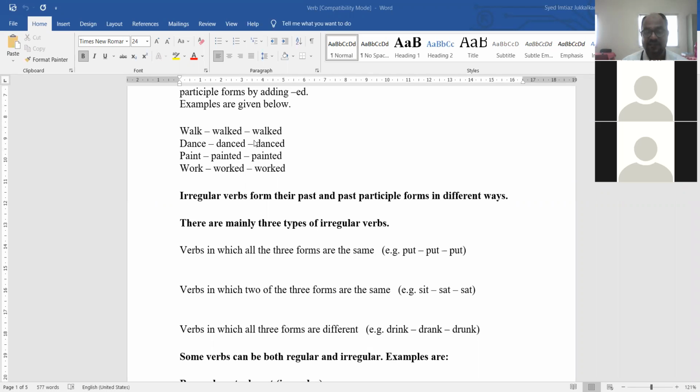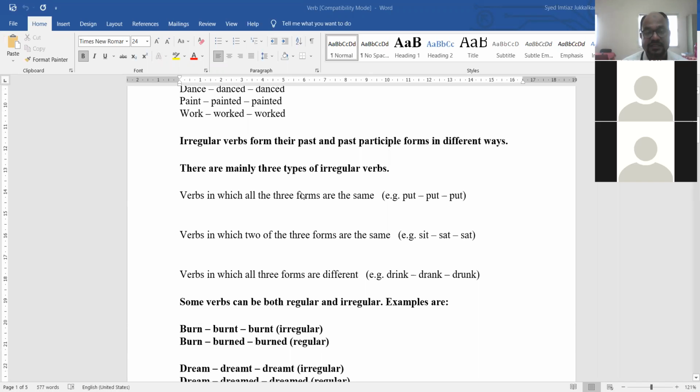So if you find that just by attaching ed you get the past participle or past form of the verb, then you can say that this verb is a regular verb. Now we are going to see certain verbs which are irregular.